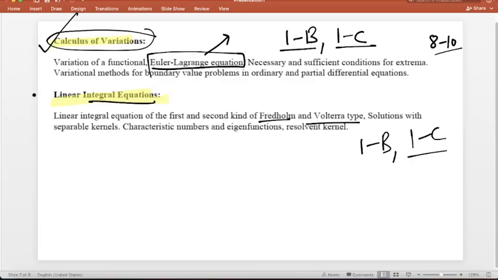And then in integral equations, these two kinds, Fredholm and Volterra, and these types of solutions, sometimes they ask questions from the kernel also, right? So revise the kernel. And sometimes they also ask questions from the eigenfunction. You should revise all these topics very carefully.